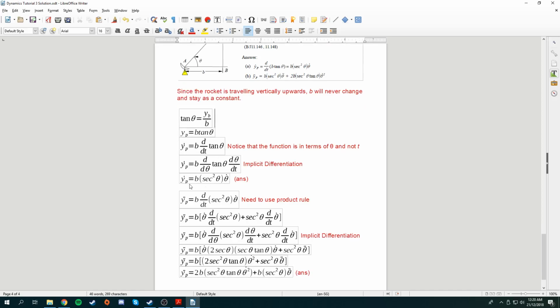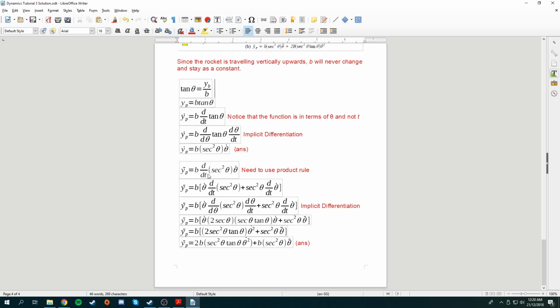Once you find the velocity function over here, now I need to differentiate this velocity function to find the acceleration function. So I differentiate this with respect to time. So B d over dt of secant square theta and theta dot. Over here there are 2 different functions, there's a theta dot and the theta, so we use the product rule. When you use the product rule, this is what we get: theta dot multiplied by d over dt of secant square theta plus secant square theta d over dt of theta dot.